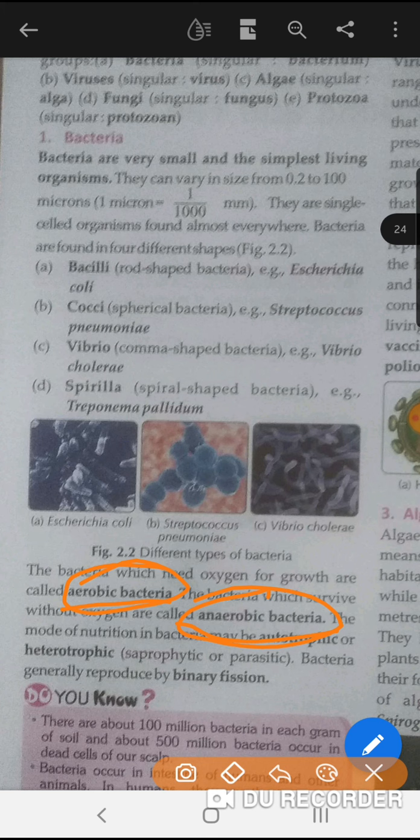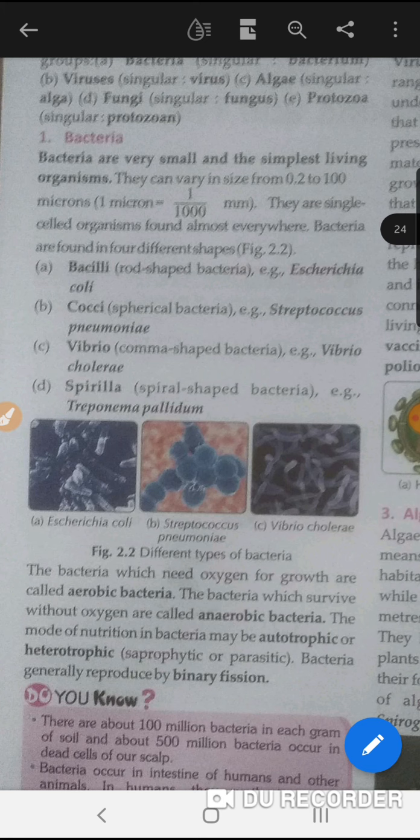They can be autotrophic or heterotrophic. I think the meaning of autotrophic and heterotrophic is clear to all. Yes or no? The organisms that prepare their own food are called autotrophs, and on the other hand, those who depend on other organisms for their food are called heterotrophs.